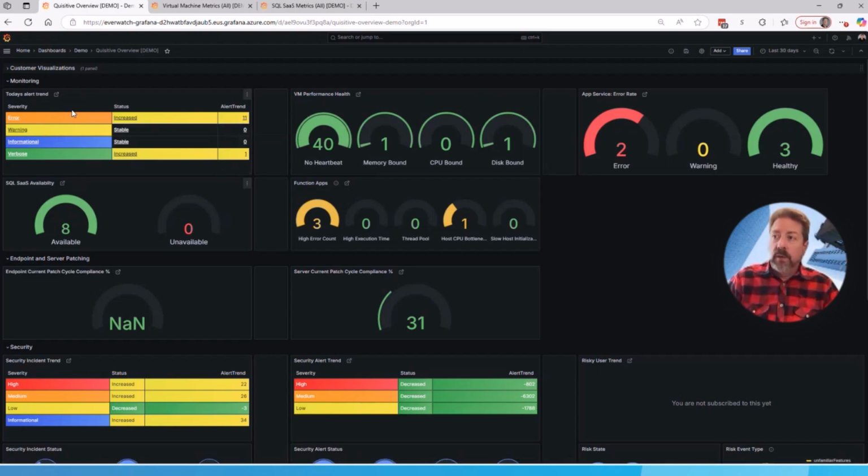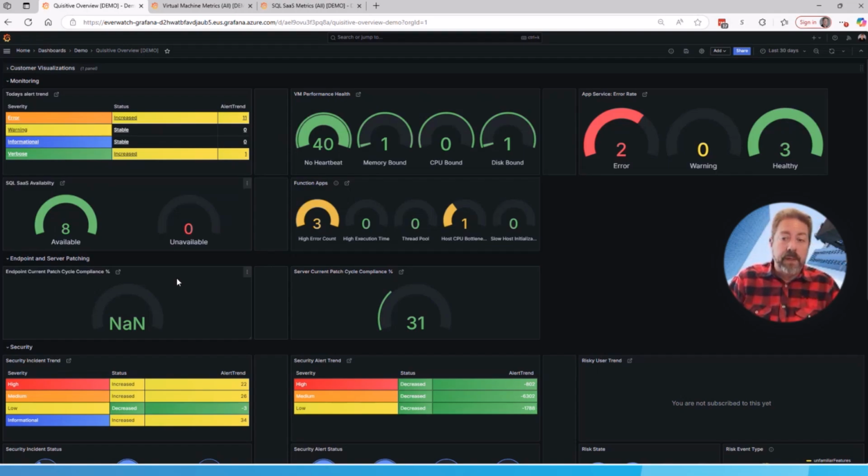So the way that Grafana works, we can actually drill in. If I click on that button, that will actually bring me into details, or if I click into details here, it will actually open it up in Azure. But we can see across the board that these are the ability to look across multiple different types of things in one quick user experience. So we can look at alerts here, virtual machine performance, app service, SQL SAS, function applications, patch management.